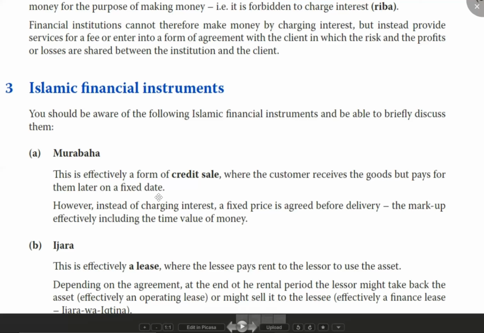So Murabaha is nothing but credit sale. And credit sale will be having what? A specific number of days. Payment before those days, how much payment, and payment after those days, how much payment, that will already be decided in the agreement. So that is your Murabaha credit sale.